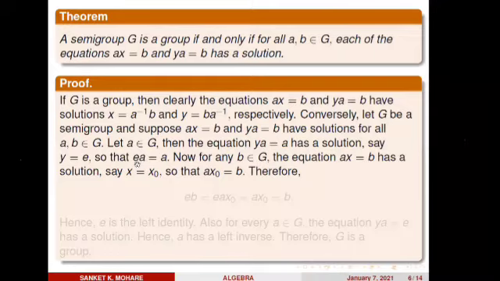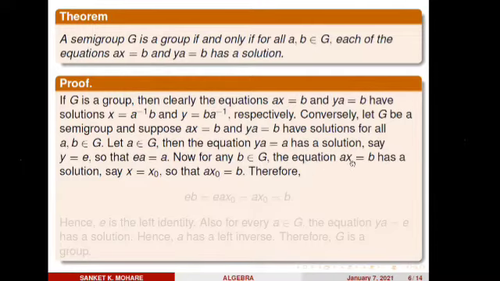Now look here: e has been taken from the left side, so this is a left identity. Now for any b belongs to G, the equation ax = b has a solution. So let that solution be x naught.